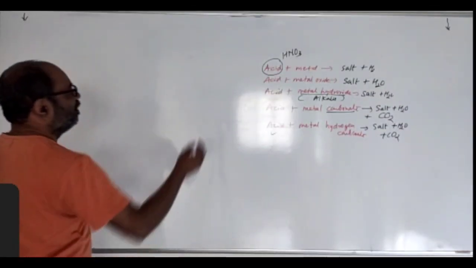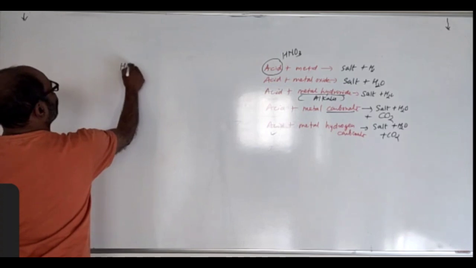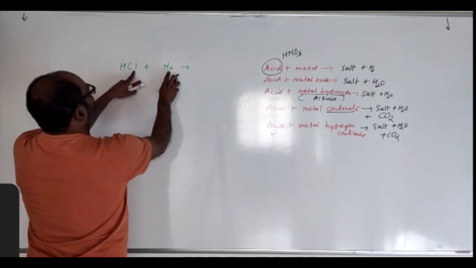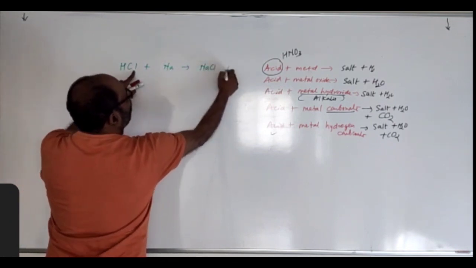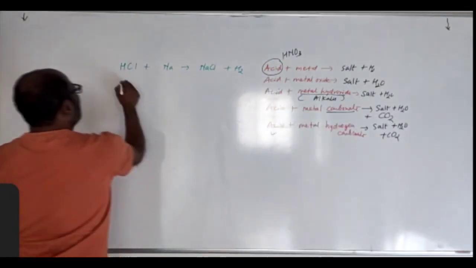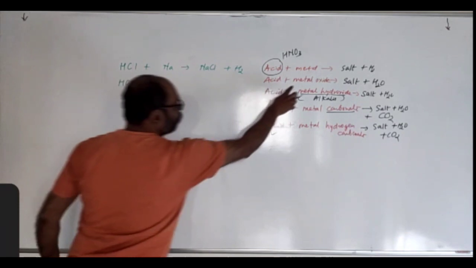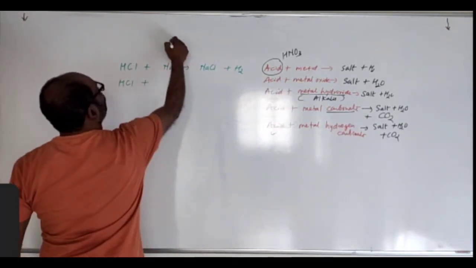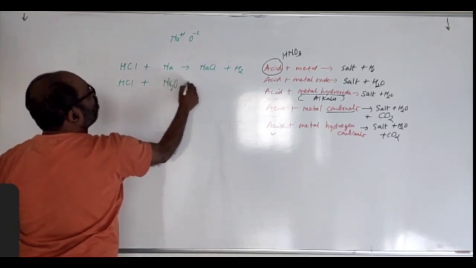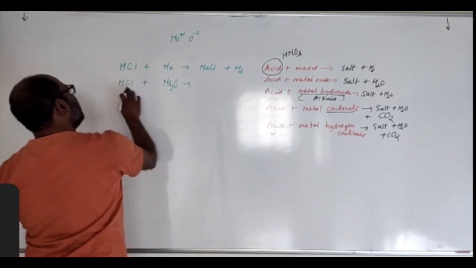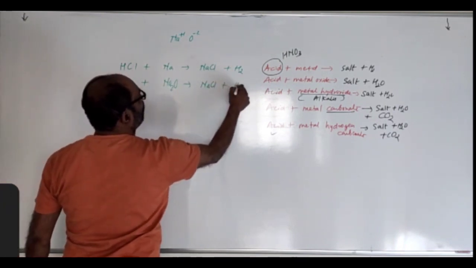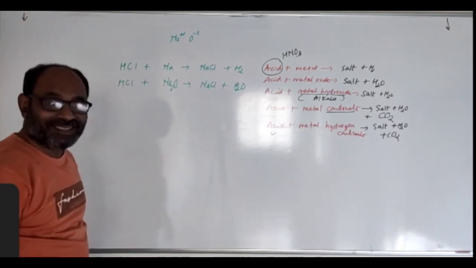Fine. Acid, best example, one example will be HCl and metal sodium. So that gives you sodium reacts with chlorine, NaCl and you get H2. Balancing you can do. Let me take the same acid HCl and sodium oxide. Sodium is Na+1 and oxide is O-2. So Na2O. Okay. Sodium will react with chlorine to give sodium chloride, and instead of hydrogen you will get water. Then you can balance it.